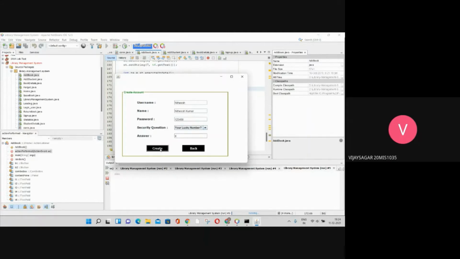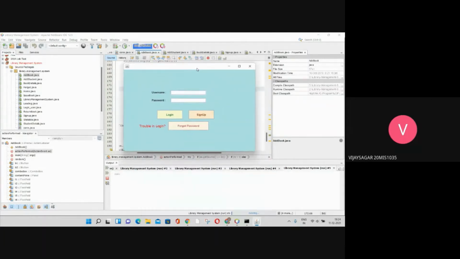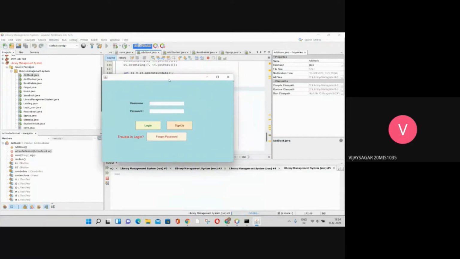Okay, select the create option. It has been successfully created. Now go to the login page. Here in username and password, give what you have registered in sign up, like username Nitish and password 123456, and click on login.